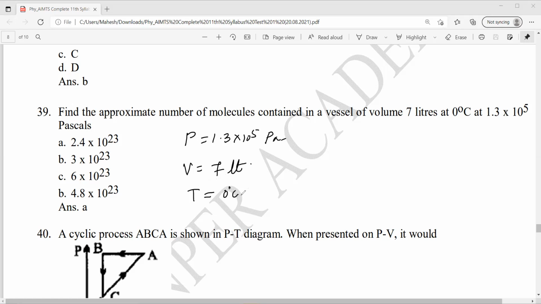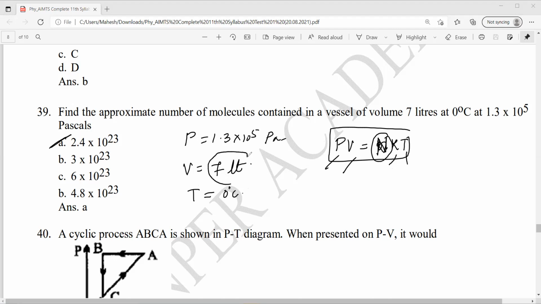Temperature equals 0 degrees Celsius. PV is equal to NkT, capital N. P is given, V is given, k we know, T is temperature. We can find the number of molecules. Option A will be correct.